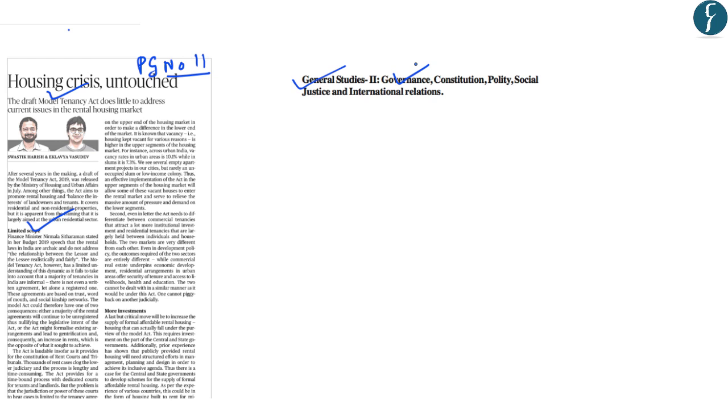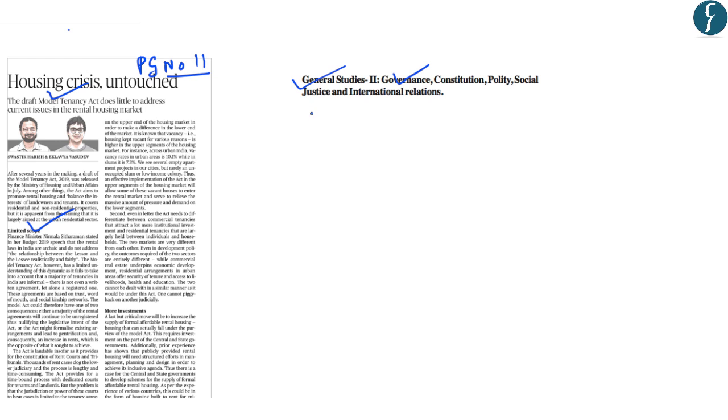Now, the Ministry of Housing and Urban Affairs had recently released this Draft Model Tenancy Act, and it is seeking feedback from the public and various stakeholders regarding this. And this act aims to balance the interests and rights of both the owners as well as the tenants. And it also aims to create an accountable and transparent ecosystem for renting premises. Further, this act is likely to help the migrant workers, both the informal as well as the formal migrant workers. Besides this, it aims at helping the professionals, students, and the businesses in India.